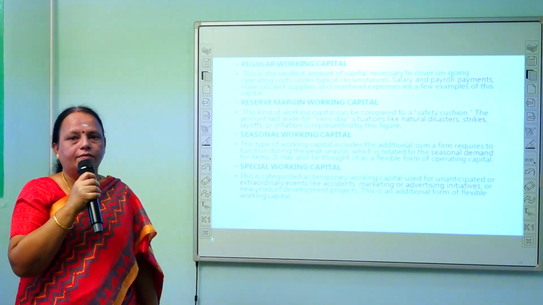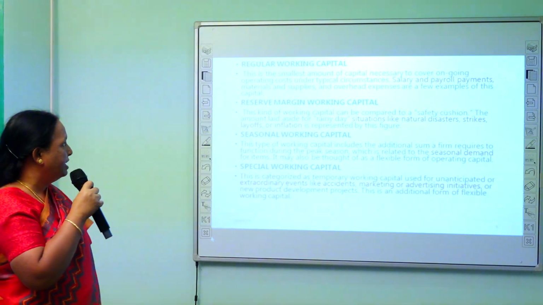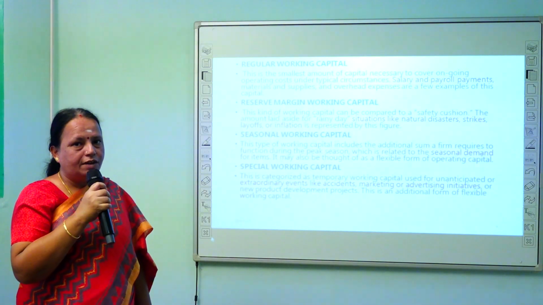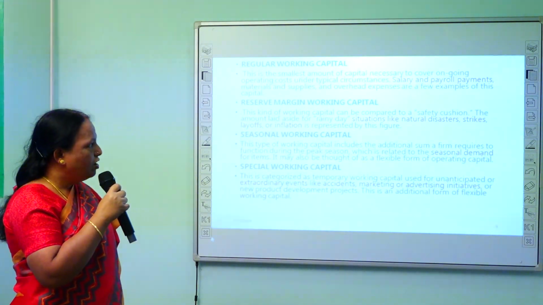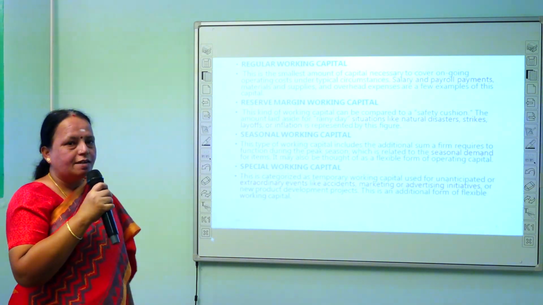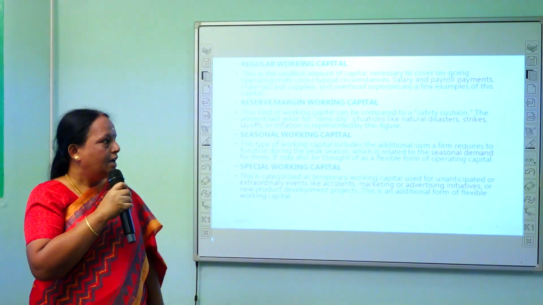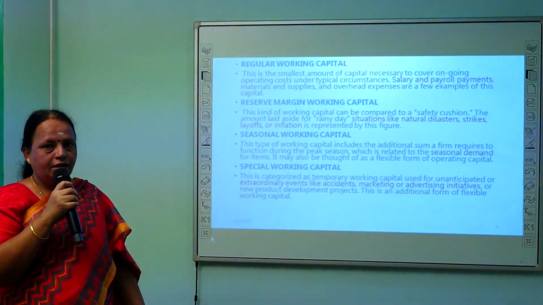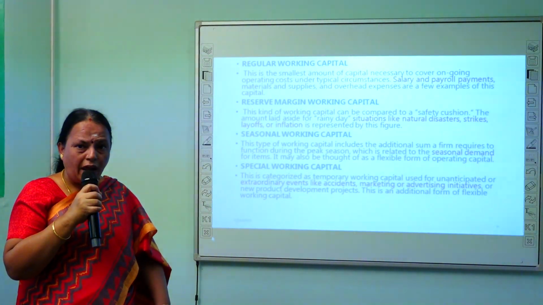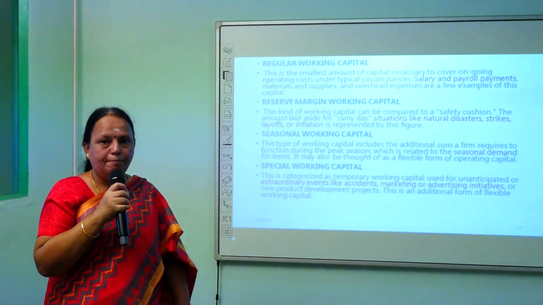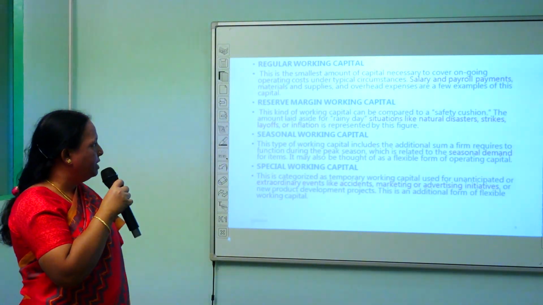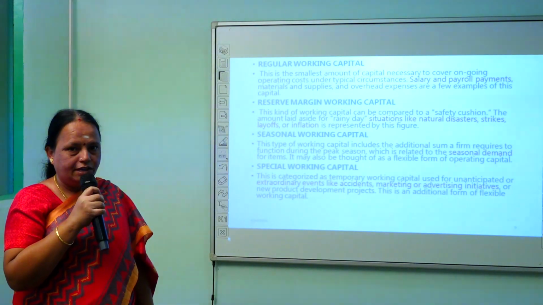Like that, the company requires regular working capital. That can be classified as regular working capital, and a reserve or margin working capital, which is needed as a safety cushion for the company. For example, like Corona, some natural disasters may happen. In such a situation, in case of strikes or layoffs, the company may require working capital. That may not happen regularly or frequently, but even then the company requires that working capital. That capital is called reserve or margin working capital.